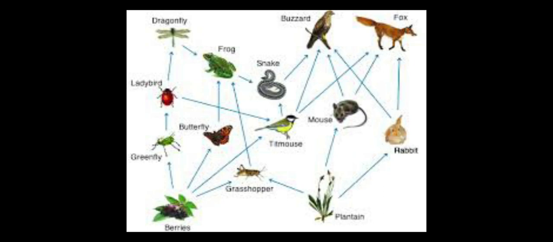Even the trophic levels get diminished progressively due to the loss of energy at each level, which is possible by the 10% law. So by this we can say that the flow of energy is always unidirectional, and also each trophic level gets diminished progressively due to the loss of energy at each level.